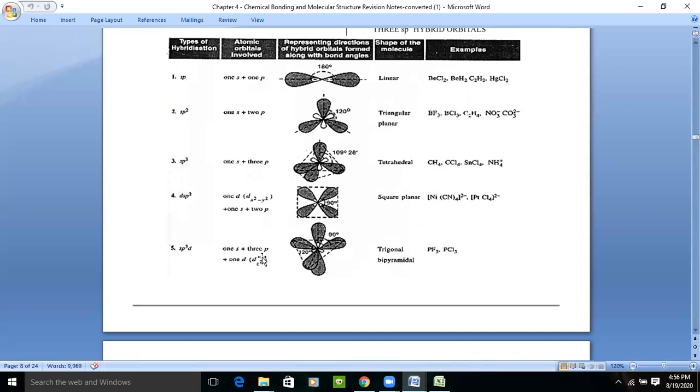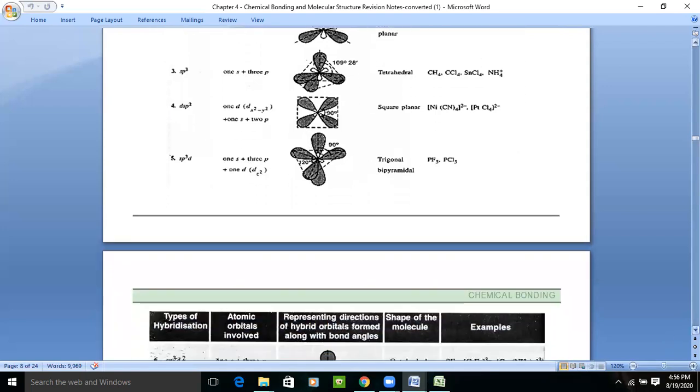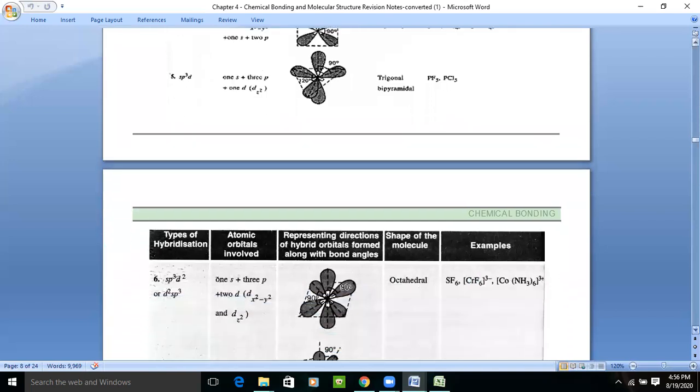If we talk about sp3d, in this we have 1s, 3p and 1d, and that d orbital must be dz square, right? Because it is of positive charge, and the shape will be trigonal bipyramidal.